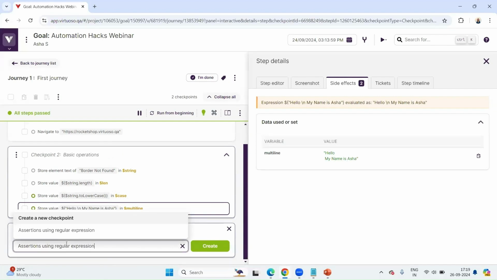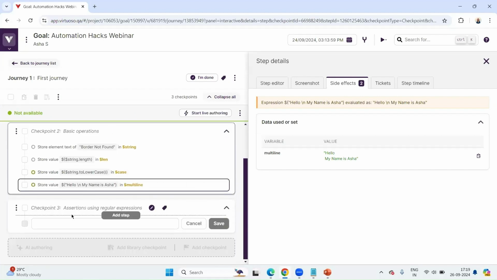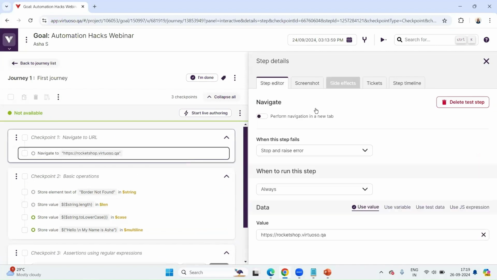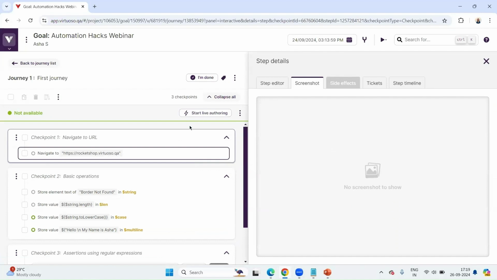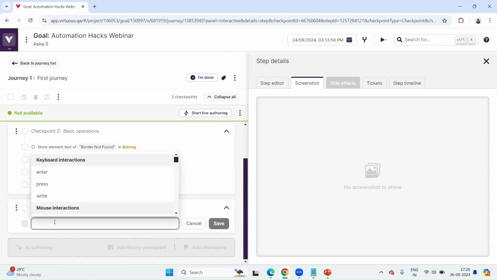regular expressions. I think this used to be my favorite topic, regular expression, because it used to be a little confusing. Now let's take a case where you are taking a set of data, for example, on the screen you can see a set of data like border not found. That I just captured, right? Like that we have to capture a data, and then we need to check if in case we have a valid alphanumericals or a valid syntax that is present in our string, right?